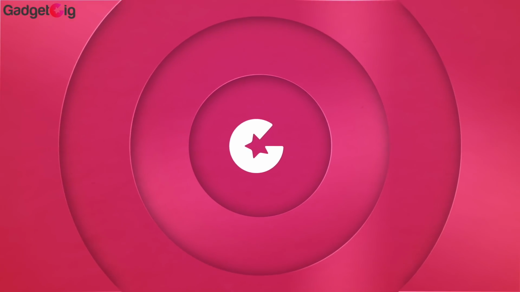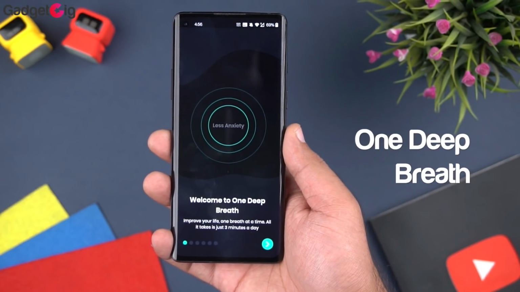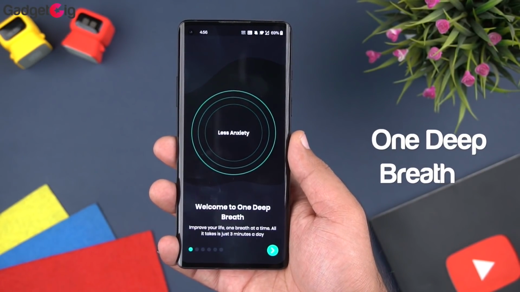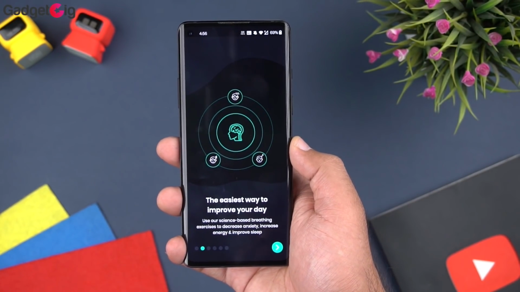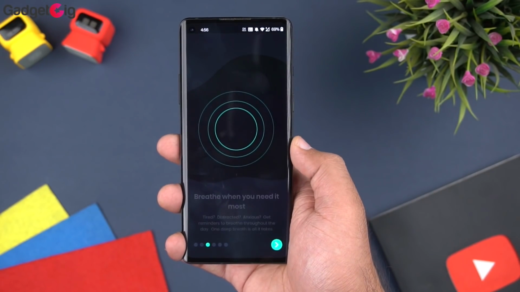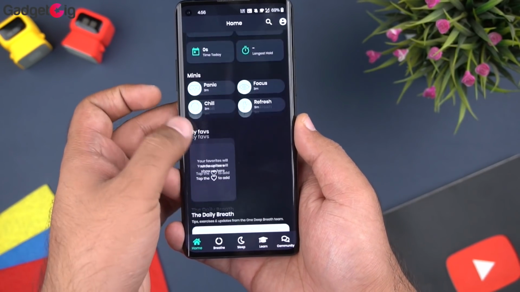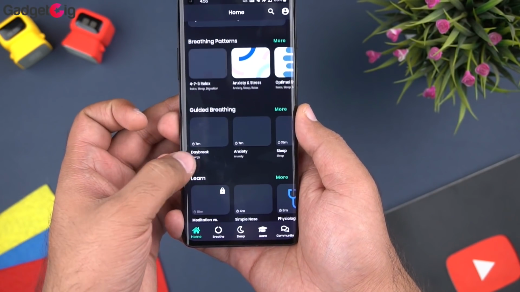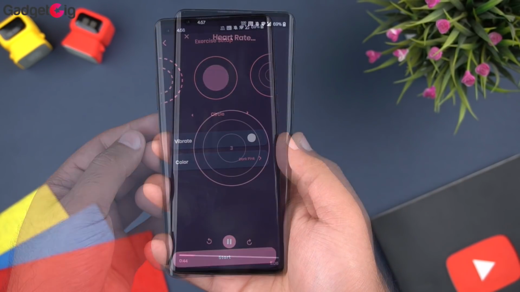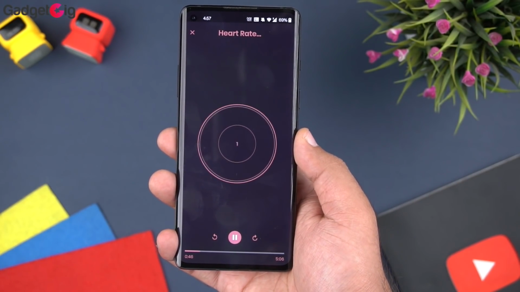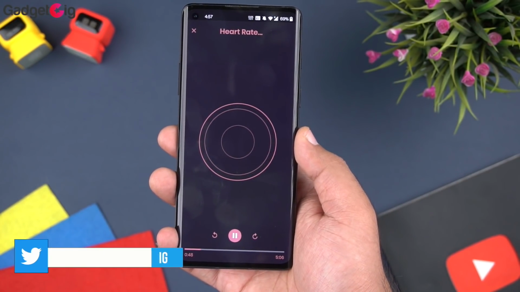The next app we have in our list is the One Deep Breath. I was looking for a breathing app for my Android phone for quite some time, and guys, I think that the One Deep Breath is one of the best out there. So this app uses simple, science-based breathing exercises which will help you to stay calm, energized and productive all day. With this app, you can upgrade your physical and mental health with different breathing exercises.